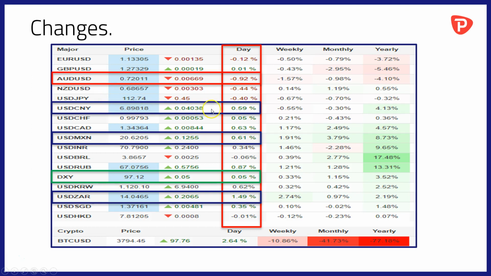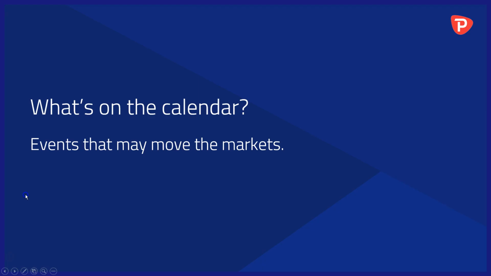The Chinese yuan has also given ground against the US currency, with the dollar gaining by 0.59% against the Chinese currency. The dollar's also been on the front foot even against near neighbour the Mexican peso, up by 0.61%, and has also pushed back hard against the South African rand, which has fallen by 1.49% against the greenback this morning. Dollar index for its part trading at 97.12 shortly before we recorded the video.